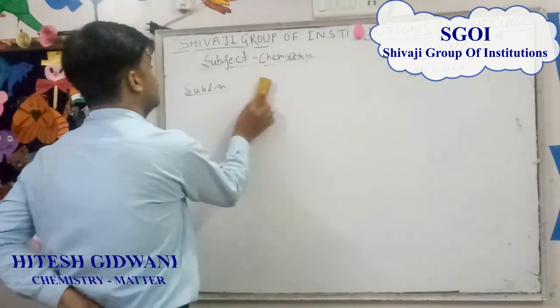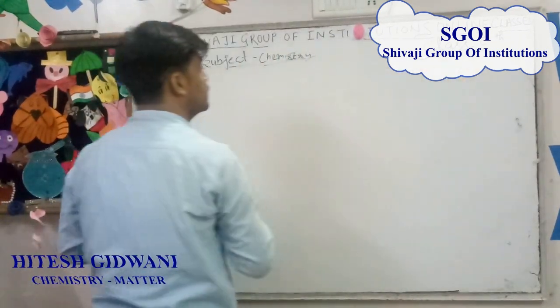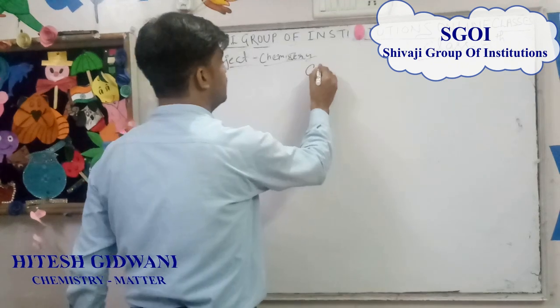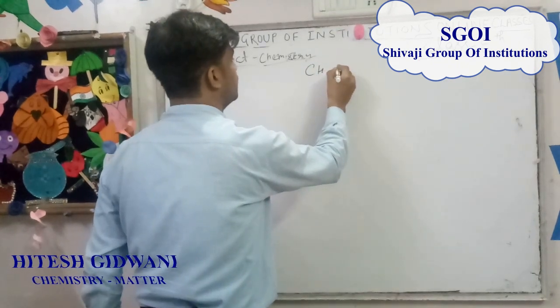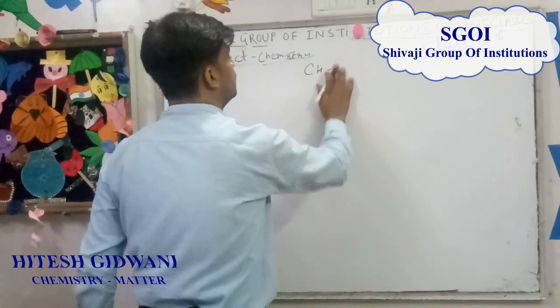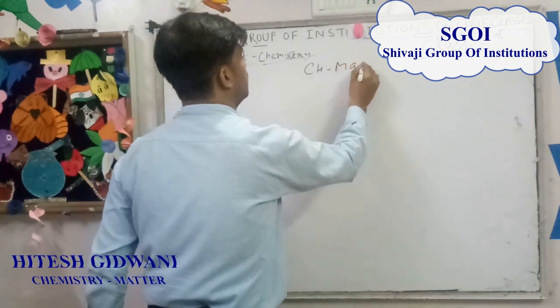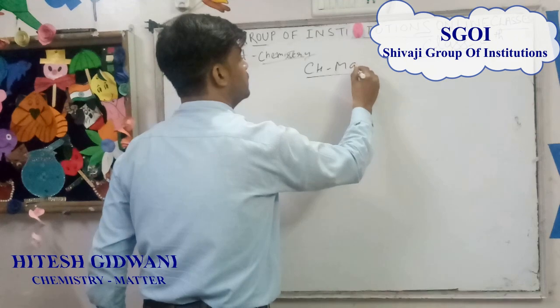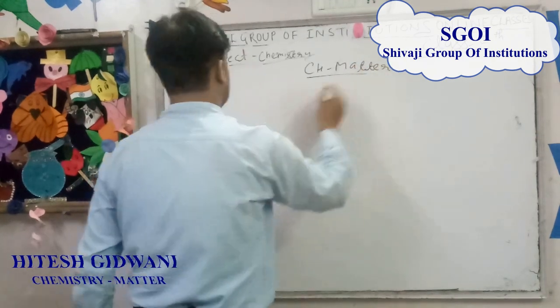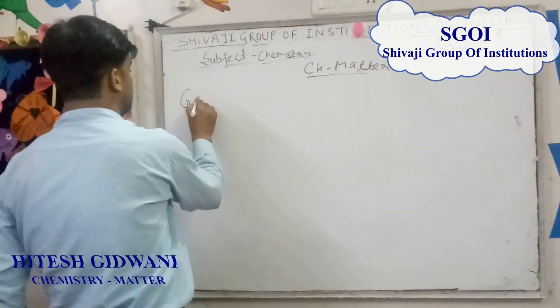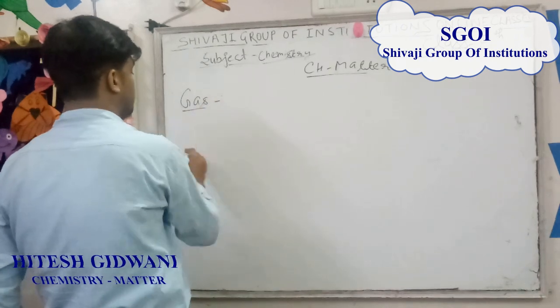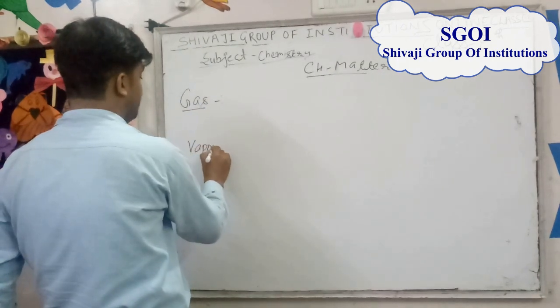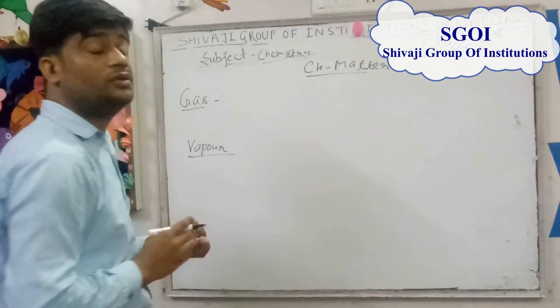When we discuss gas and vapor, what is the basic difference between these two?